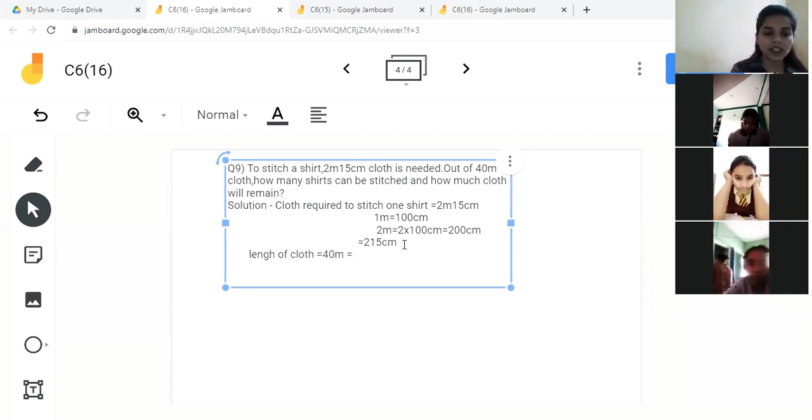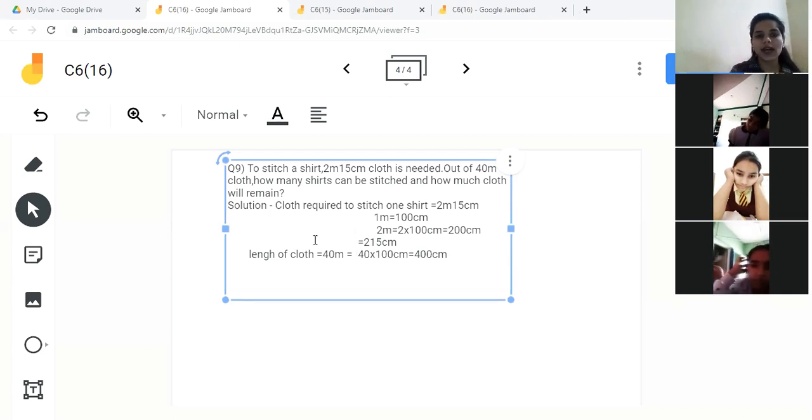Now again we will convert meter into centimeter for changing into the same quantity. It is given in centimeter, no? So we will convert the length of cloth also in centimeter. So 1 meter equals 100 centimeter, children. So 40 meter will also equal 40 multiplied by 100 centimeter. So it will be equal to 4,000 centimeter.